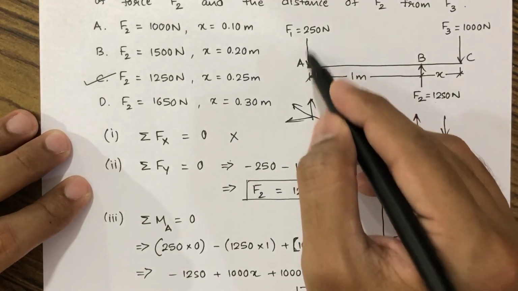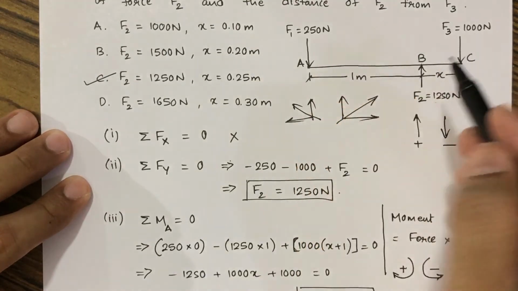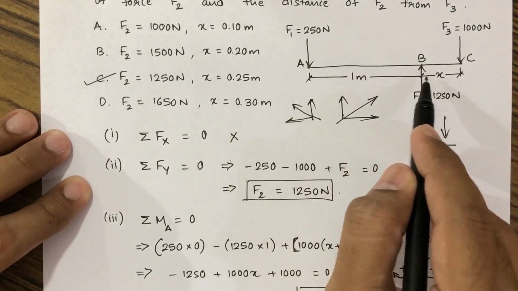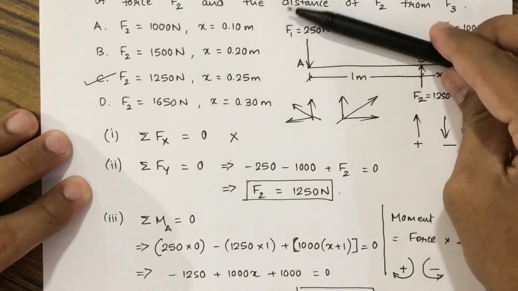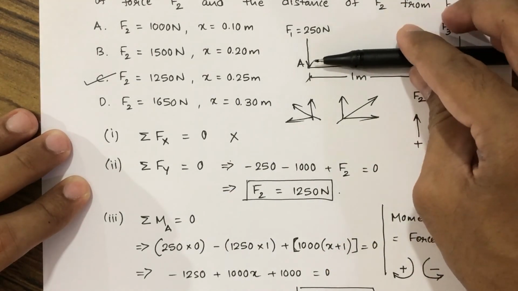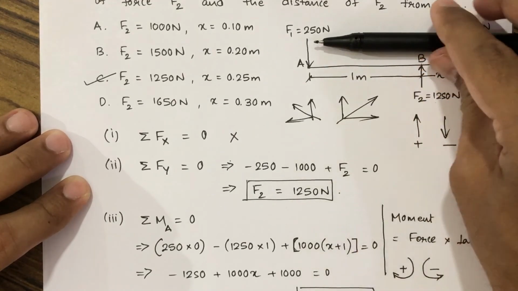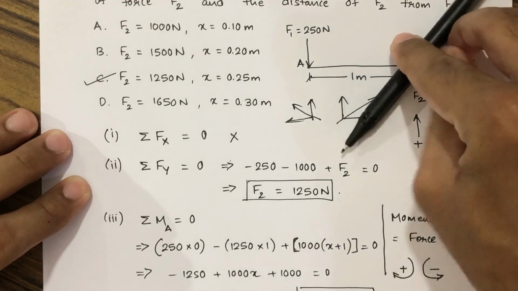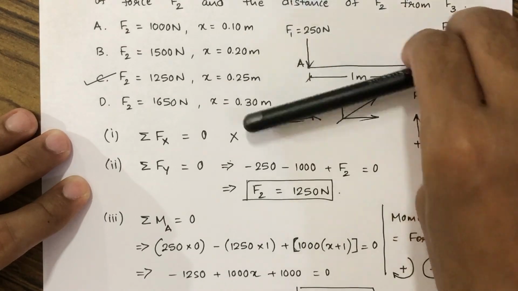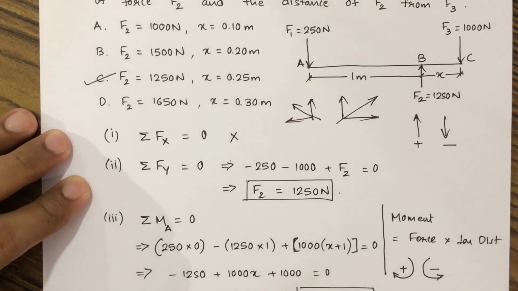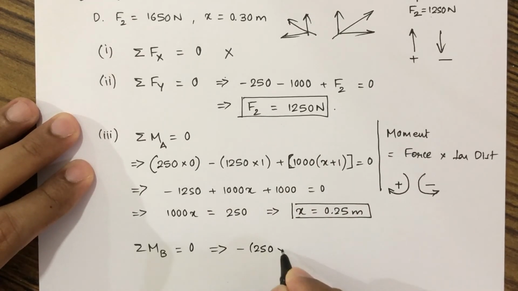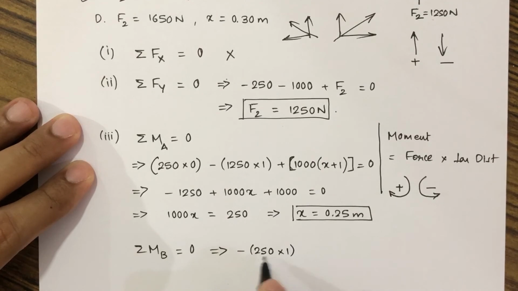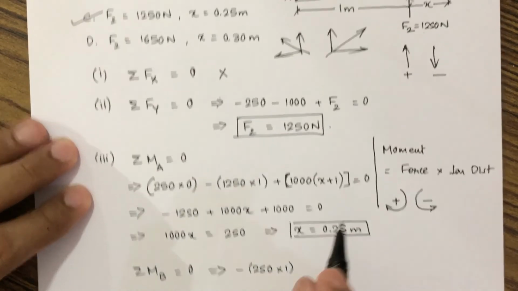We will consider this 250 Newton force. Now the 250 Newton force has a perpendicular distance of 1 meter till point B, and if we are at point B, we will see that this 250 Newton force is moving in an anti-clockwise direction. So anti-clockwise is minus. So this will be minus 250 into 1. 250 is the force and 1 is the perpendicular distance.